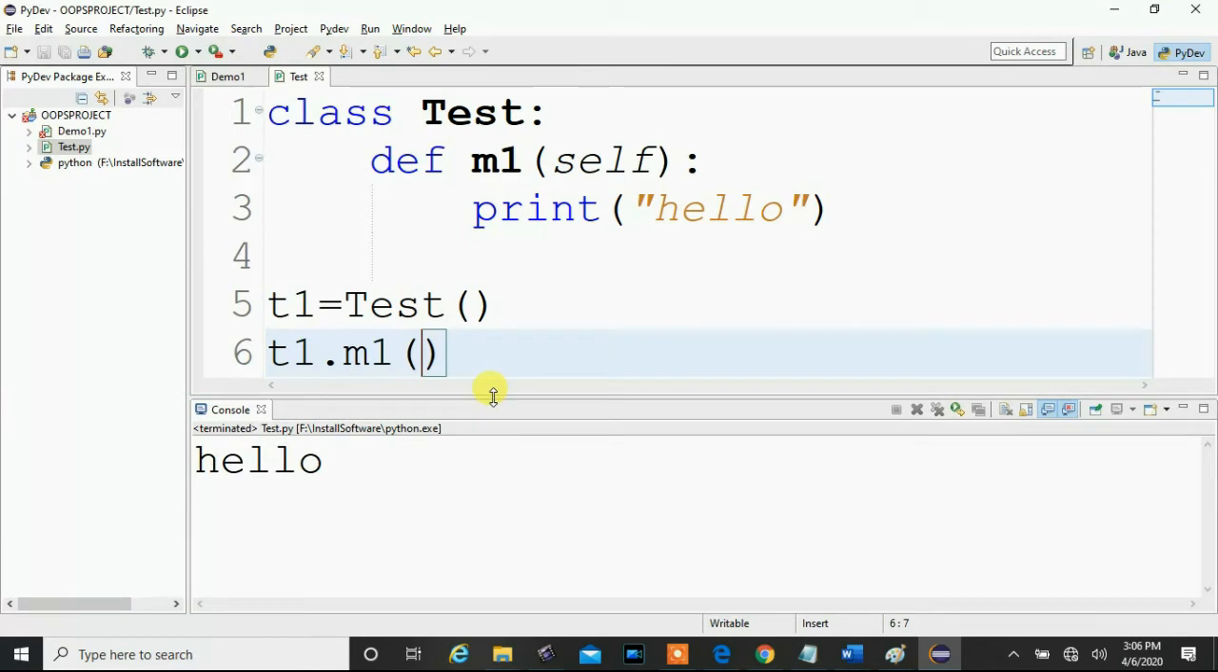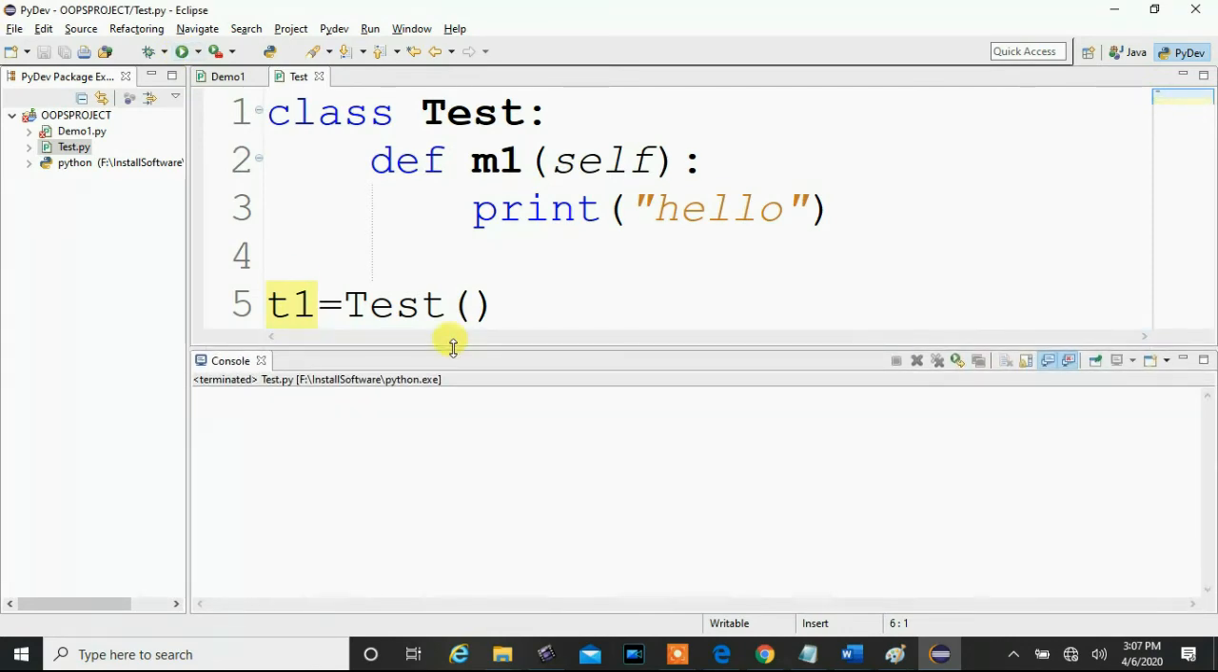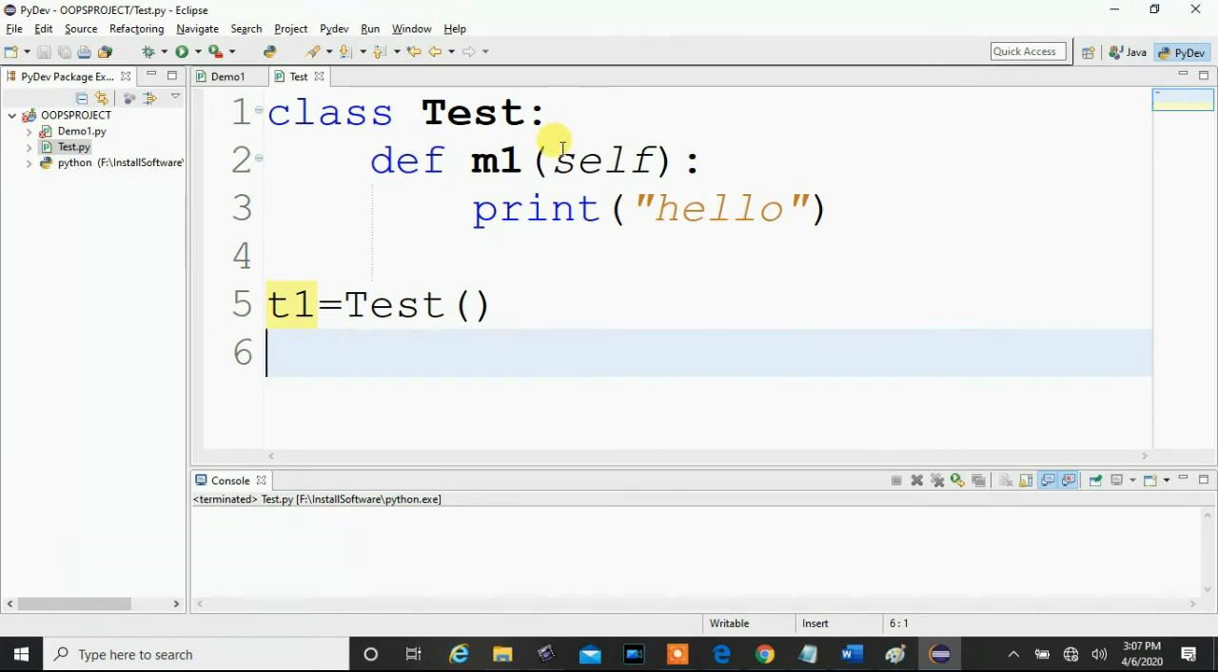Now run this application and check the output. Watch here, we will get the hello output. This method will be executed once you call it. If you do not call this method after creating the object of the class and you run this code, you will not get any output. It means this method will be executed only when you call it. Once you call this method, the method code will be executed.